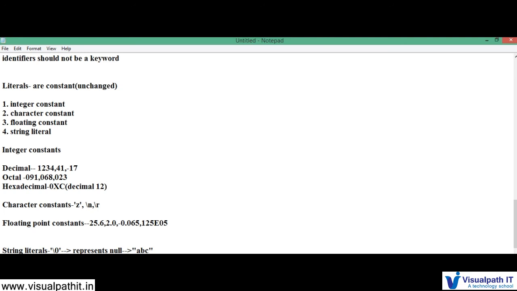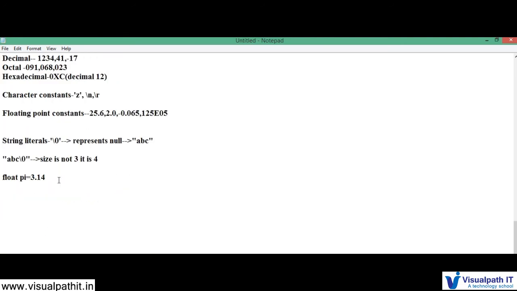You need to use floating point and exponential forms. Then next is string literals. \0 represents null, and that takes one character. Even null is taken as one character. So if I combine ABC and \0, it's actually 4 characters. And at last I gave a floating point, pi is equal to 3.14.